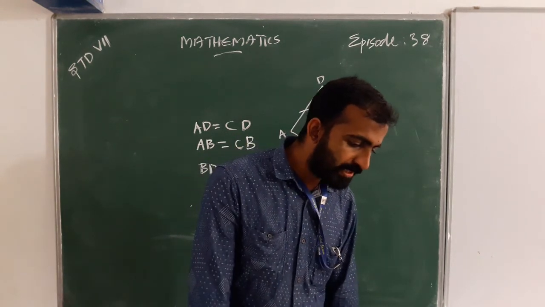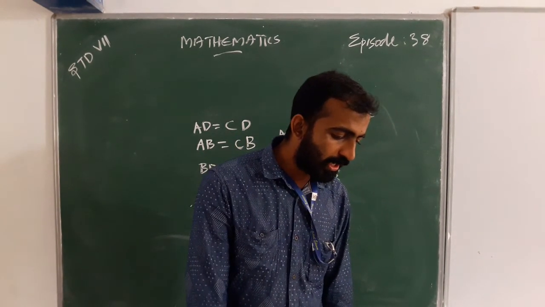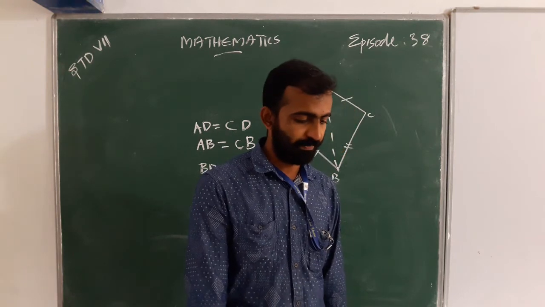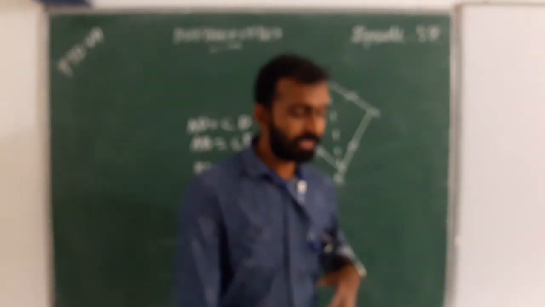The third question is: does BD bisect angle ABC?